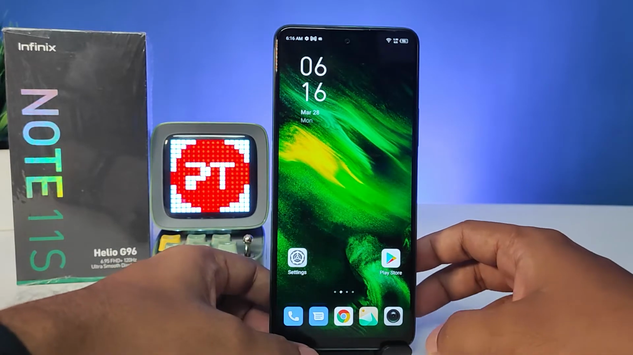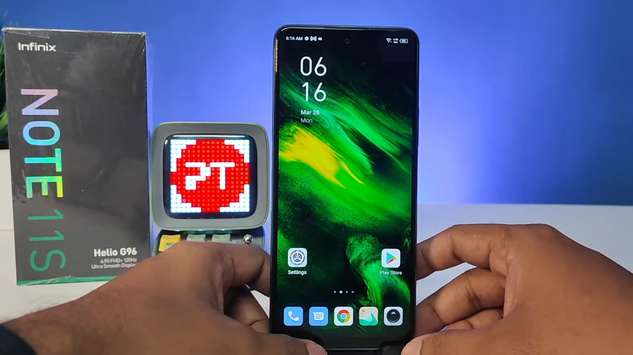In this video, we'll learn how to set customized ringtone in Infinix Note 11s smartphone. Without further ado, let's get started.